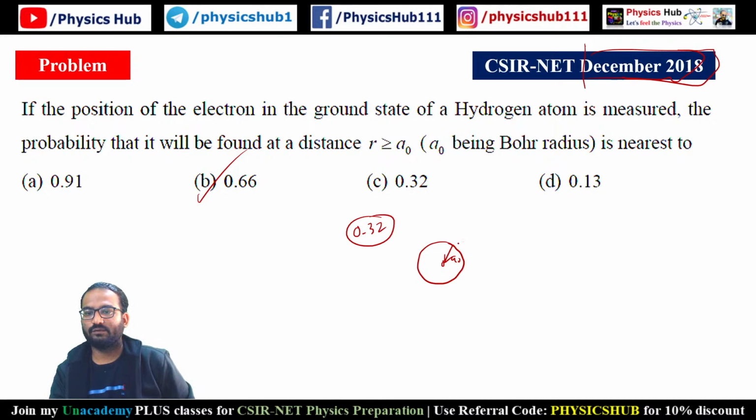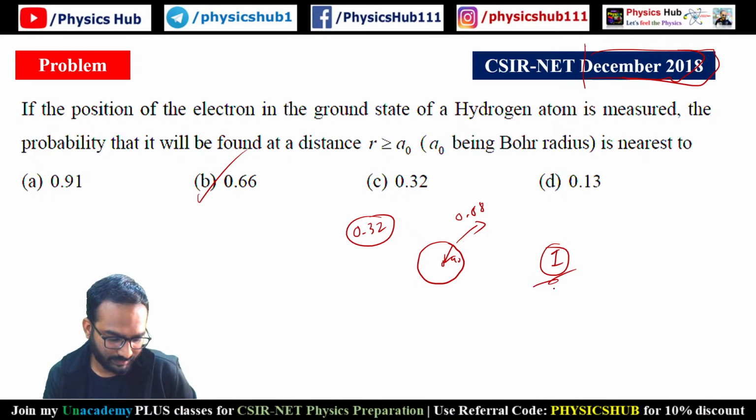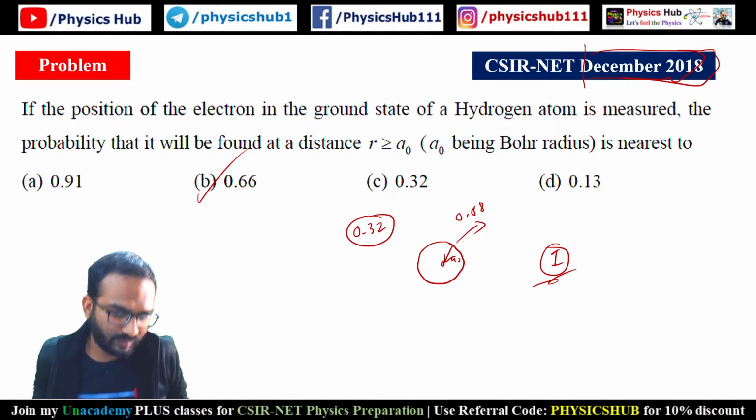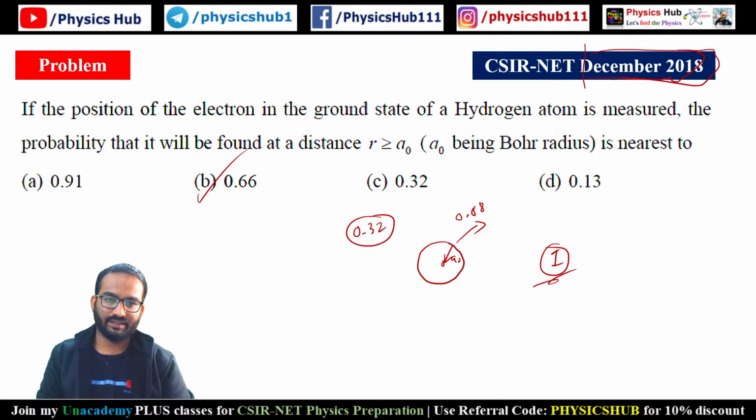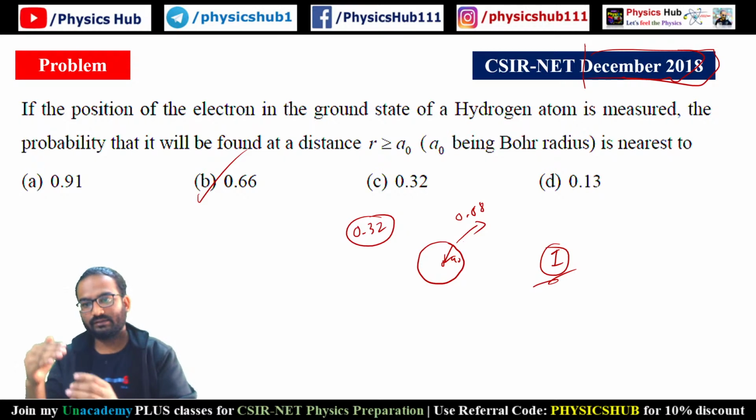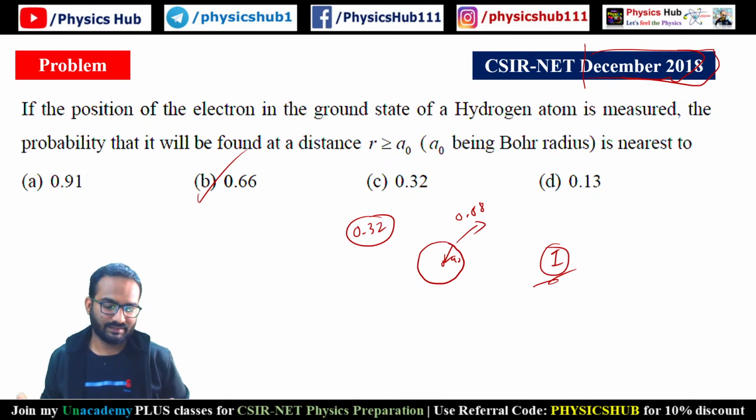And the probability to find it outside is 0.68. So the total is 1. Total probability 1. Got it? 0.32 to find the electron inside the Bohr radius, and to find the electron outside the Bohr radius is 0.68. The total probability will be 1.